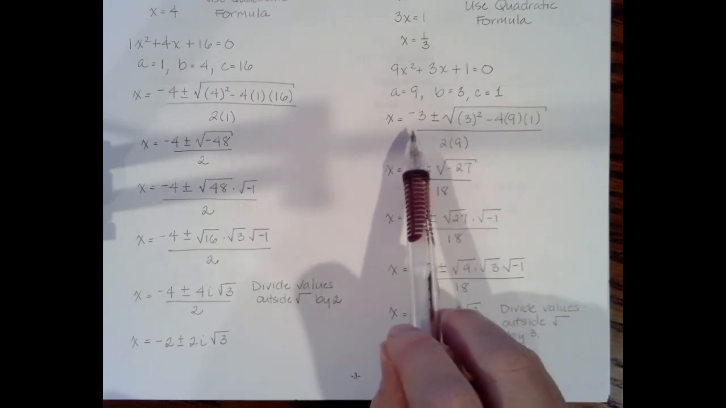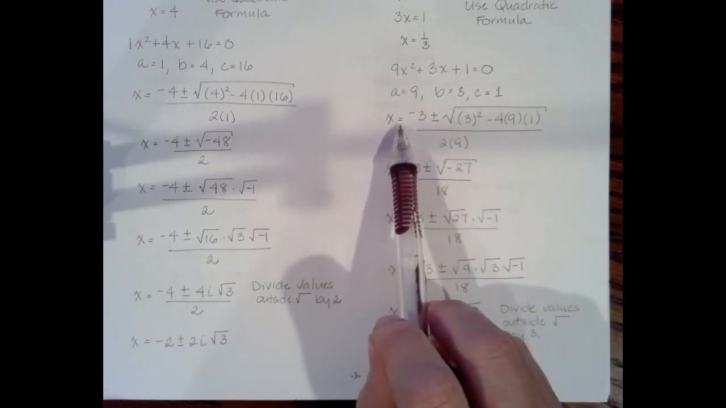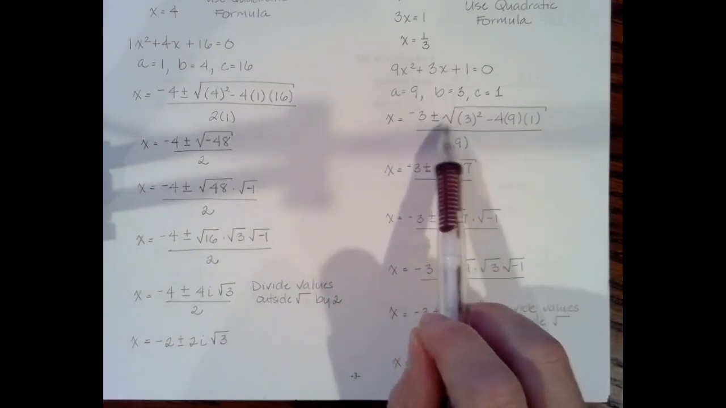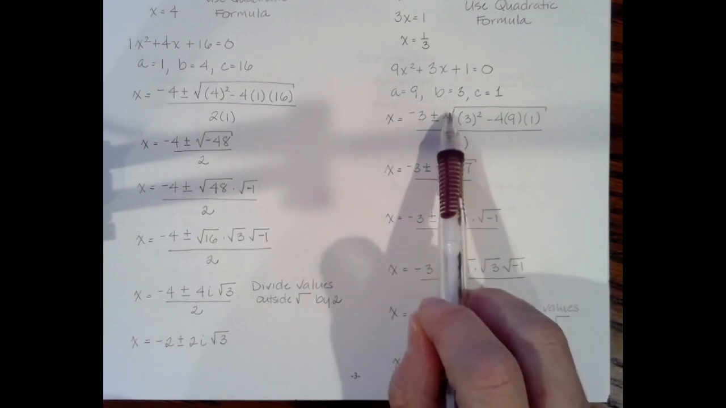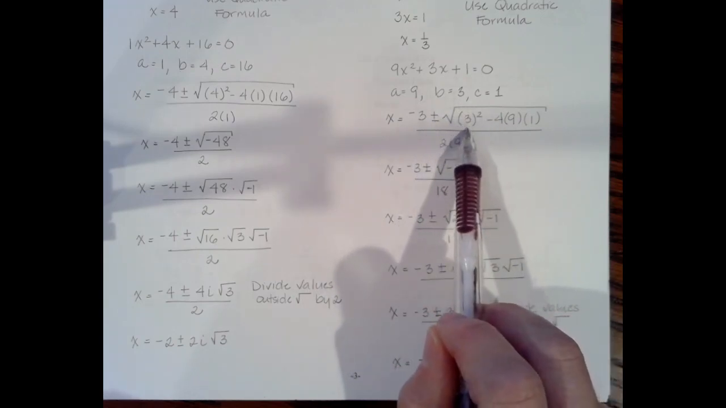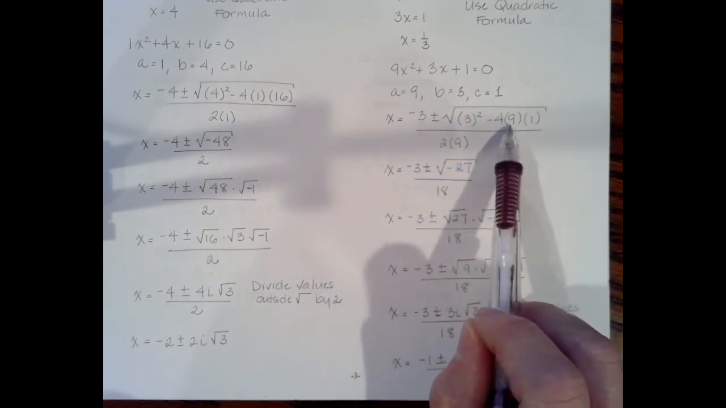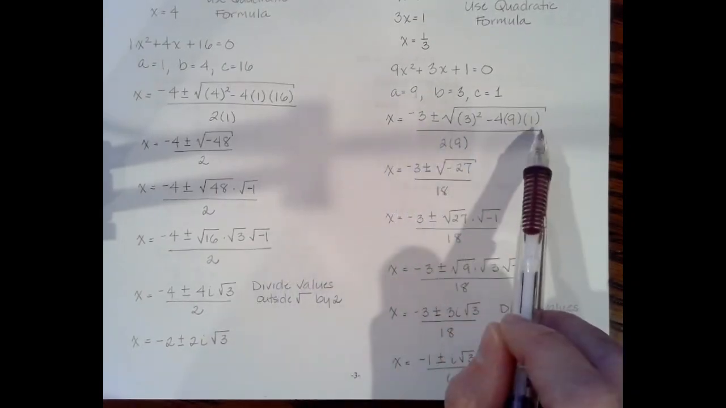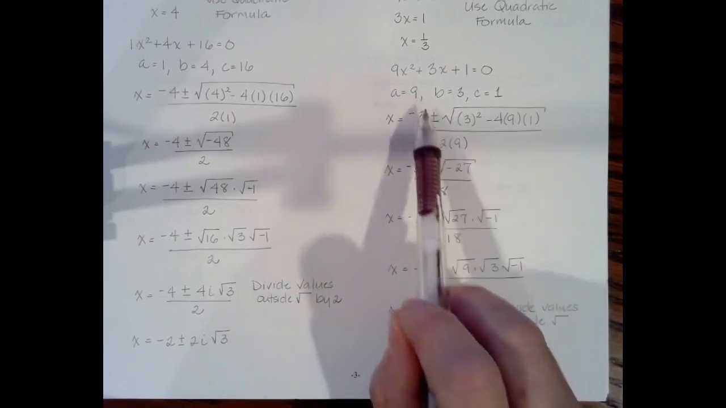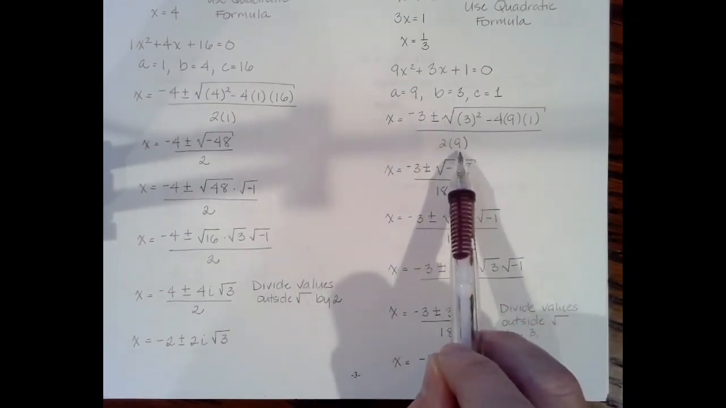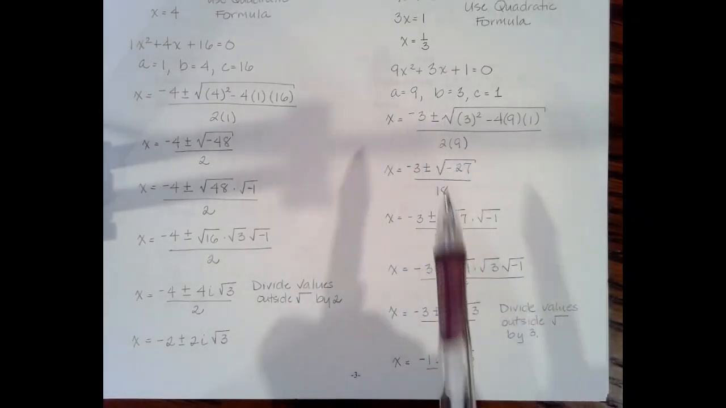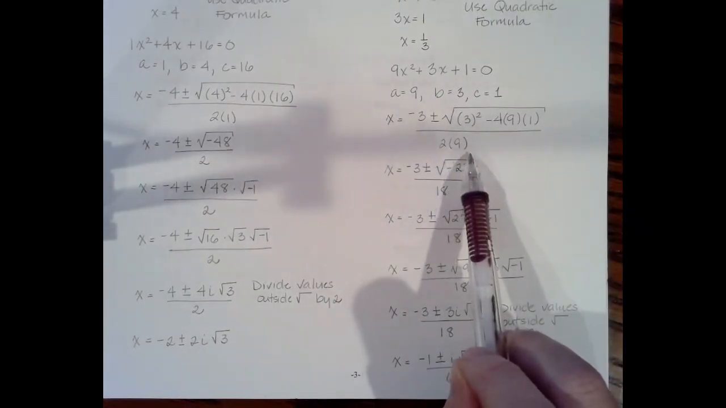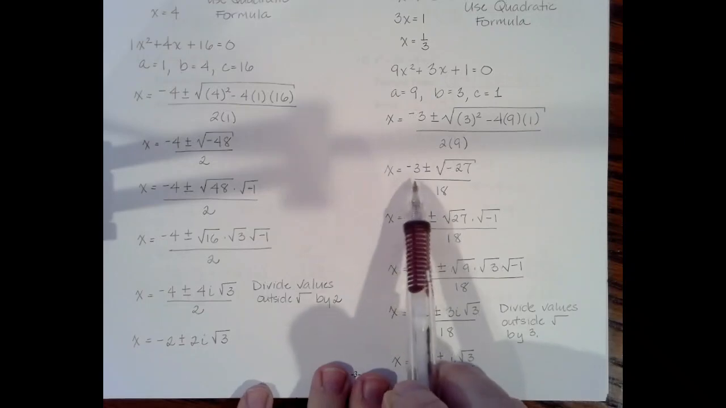Okay, so now let's just go ahead and plug things in. So it's x equals negative B. So we're going to put a negative sign in front of the 3, plus or minus the square root of B squared, so 3 squared minus 4 times A, which is 9, times C, which is 1. All of that underlined over 2 times A, which is 9. So be careful here. A lot of times people always assume A is 1, so they just put a 2 in the denominator. It's actually 2 times 9. So it's going to be negative 3 plus or minus.